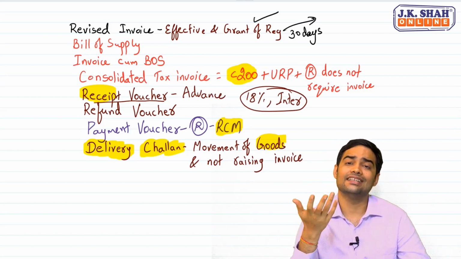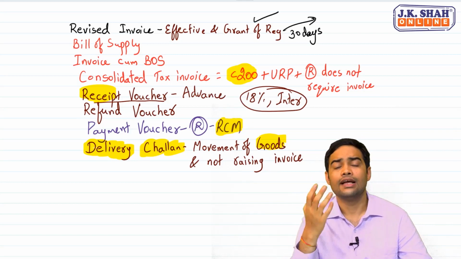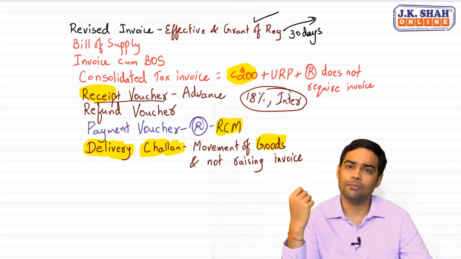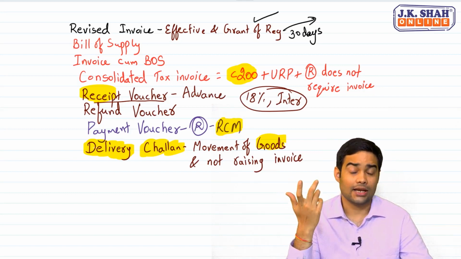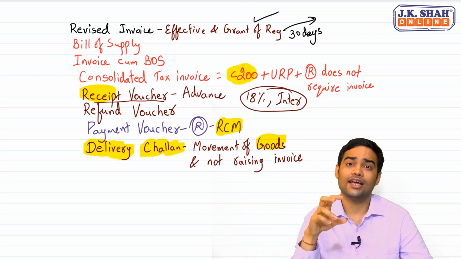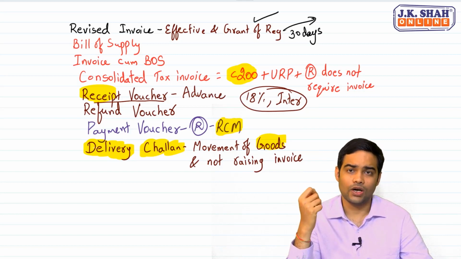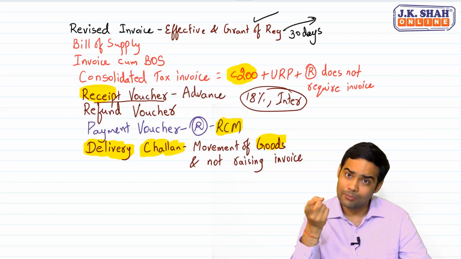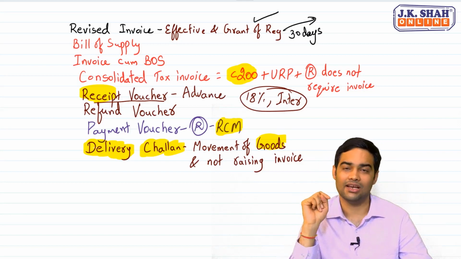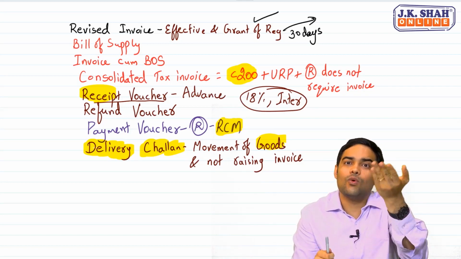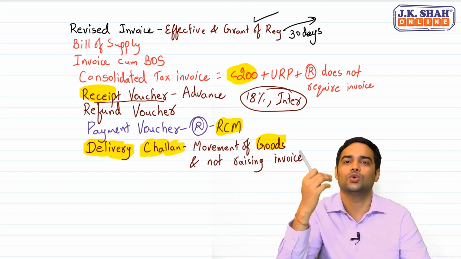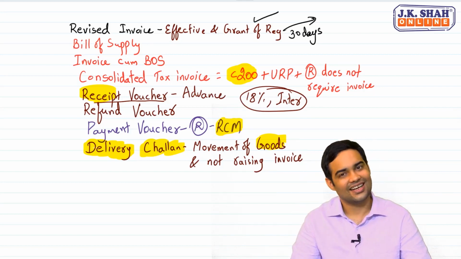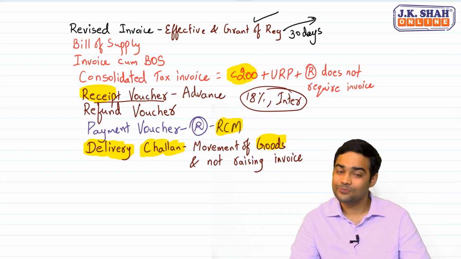Or you are sending the goods for job work. Again, there is movement of goods. You will accompany it with a delivery challan. There might also be a case where, in case of liquid gas, once the recipient receives the quantity, based on that quantity you raise the bill. So while sending it, what will you issue? You will issue a delivery challan. Clear with this? Yes? Okay.